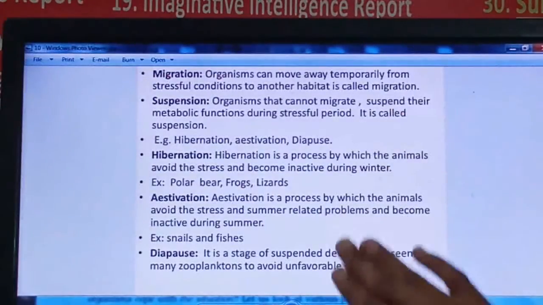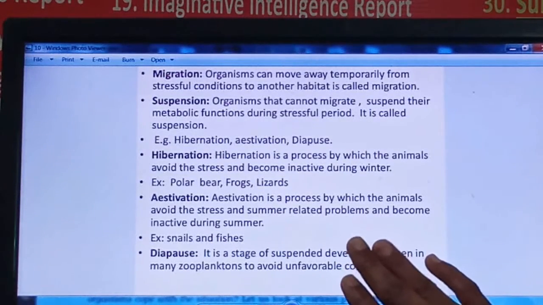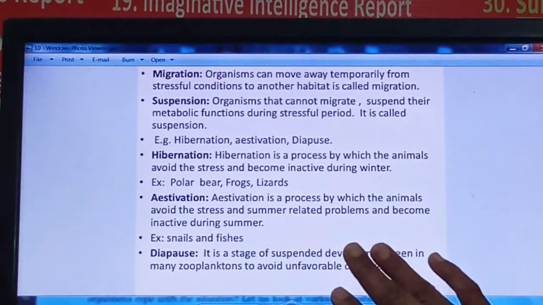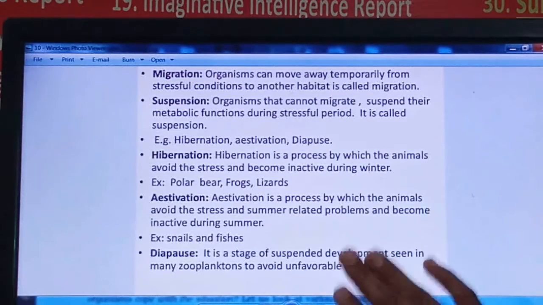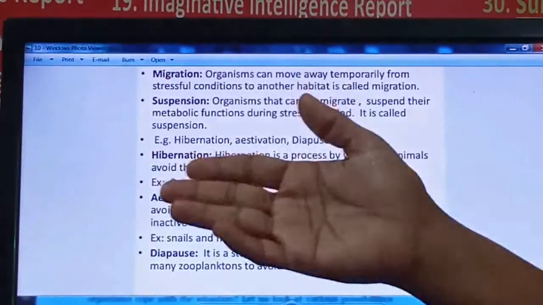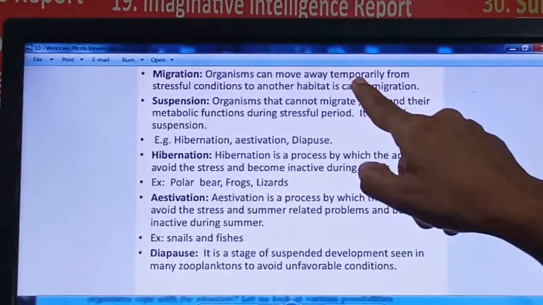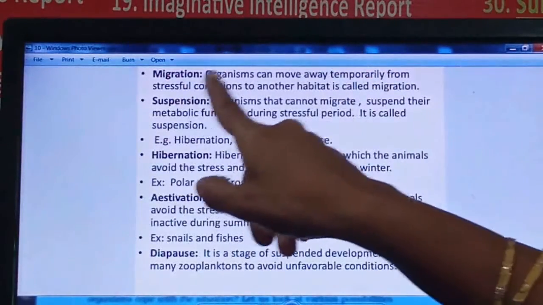These are some of the conditions where organisms can escape their stressful condition and survive. The first one given is migration. Migration means moving away temporarily, not permanently, to avoid that stressful condition.